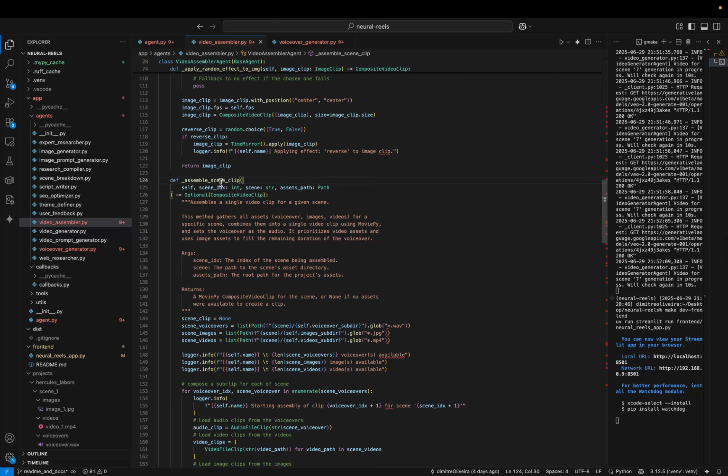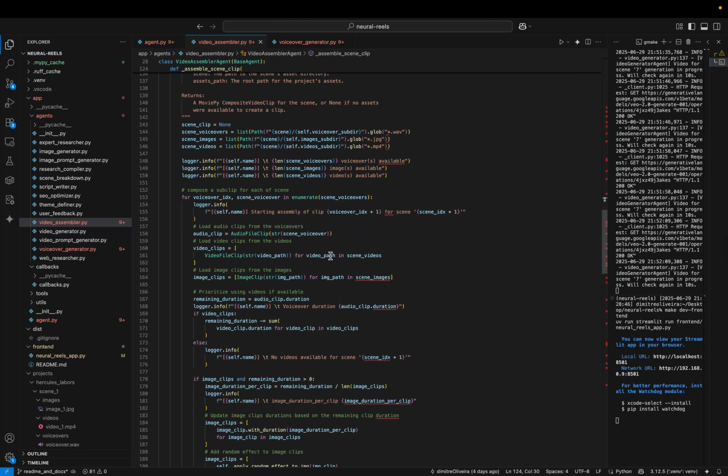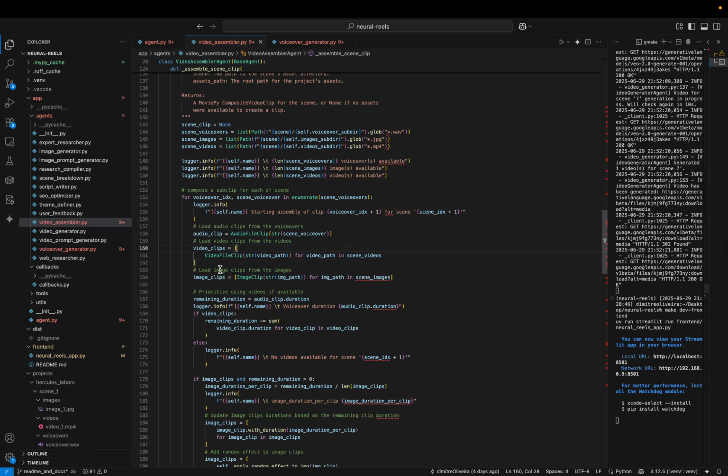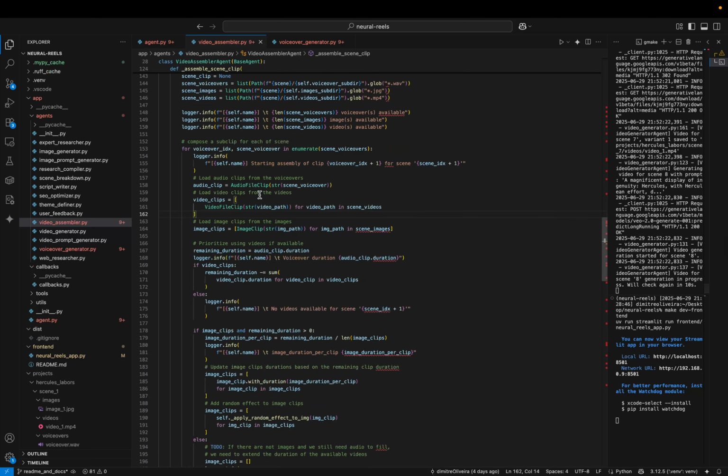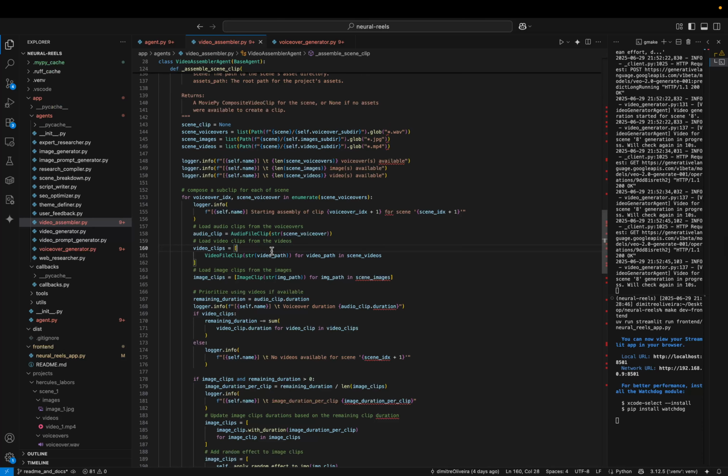I have this one that assembles basically all the assets for a single scene, takes the voiceover. It's maybe a little bit complex logic. So if you take the time, you can see that it makes sense. It's kind of simple in some sense. The idea is basically that we'll take the audio duration and fill it with videos and images to make sure that it matches the duration of the audio.